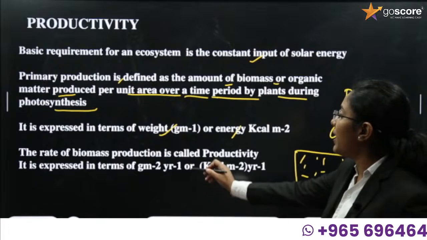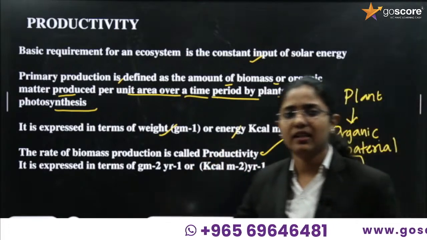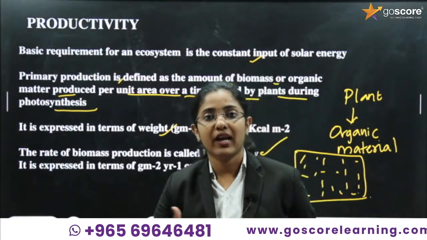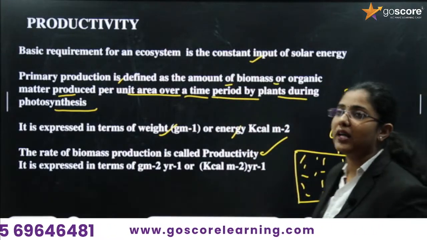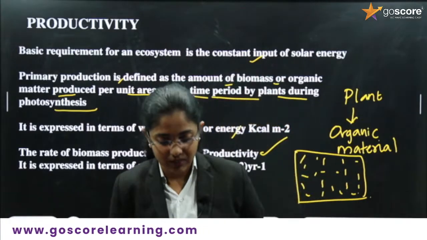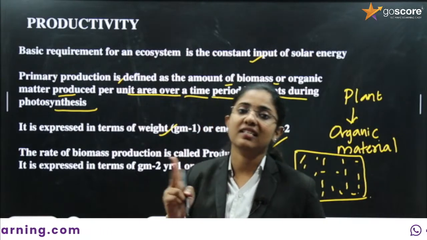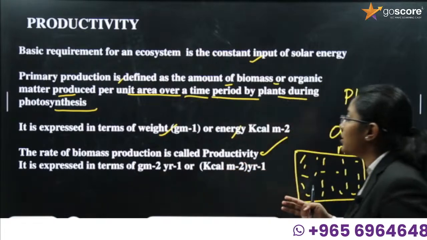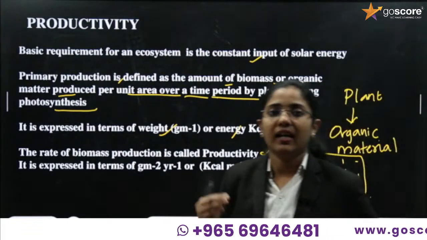So the rate of biomass production is called productivity. First, we have to understand what productivity is and what the two different types of productivity are: primary productivity and secondary productivity. Primary productivity is the production of organic matter in a unit area over a time period.